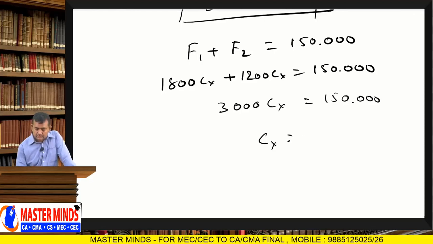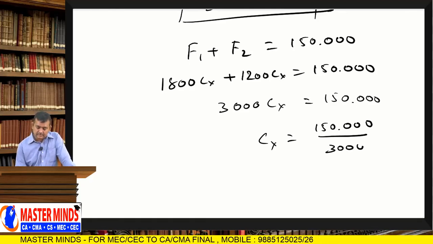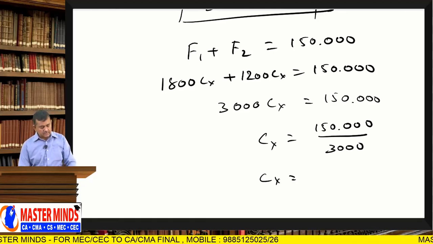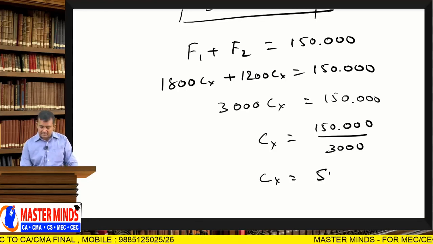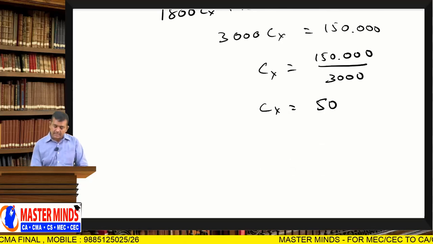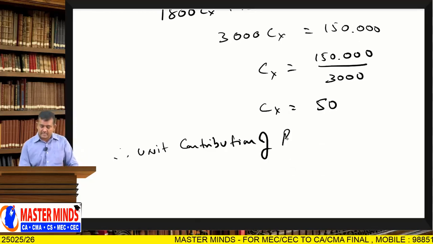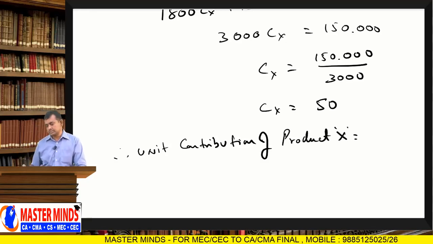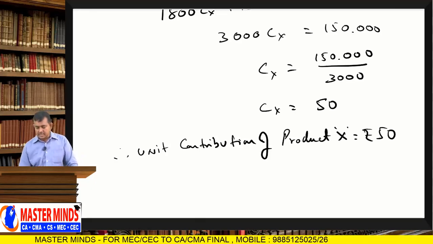Cx equal to 1,50,000 divided by 3000, that is 50 rupees. Therefore, unit contribution of product X equal to 50 rupees.